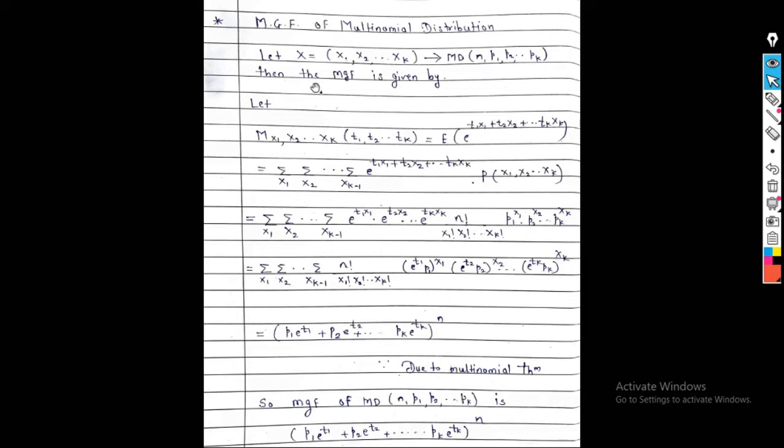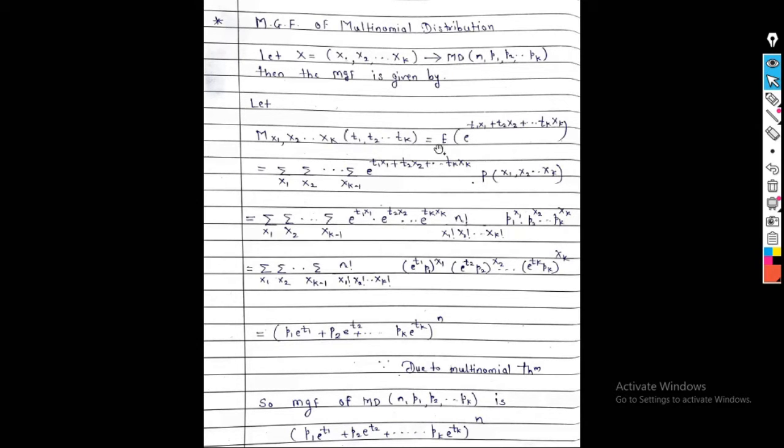We have to find the MGF of the multinomial distribution. So the MGF is M_X(t). But here X is not a single variable, it is a k-dimensional variable. So the MGF is given by M_{X1,X2,...,Xk}(t1, t2, ..., tk) is equal to